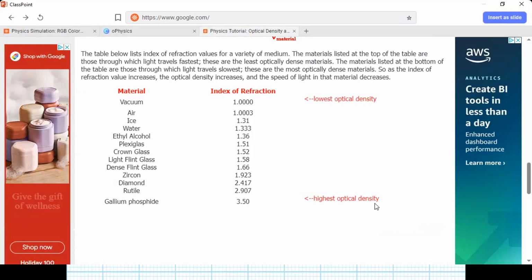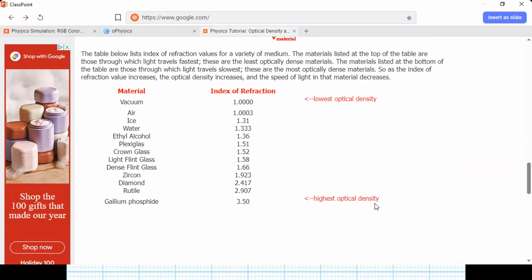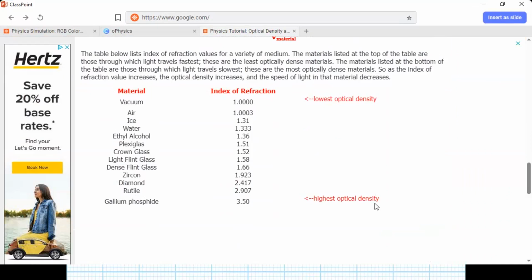The denser the medium gets, the higher the refractive index, or index of refraction, we will have. Good. Diamond is 2.4. And then we have other materials as well, okay?